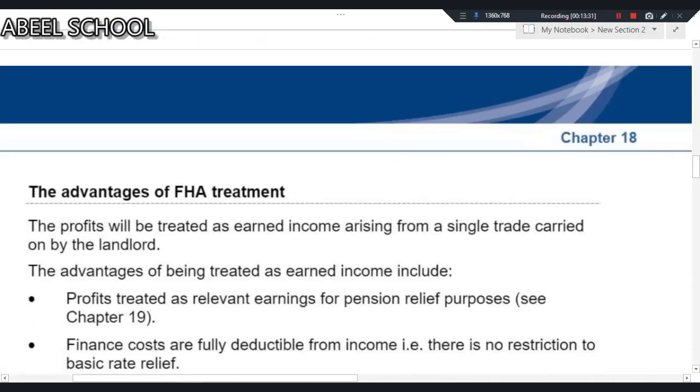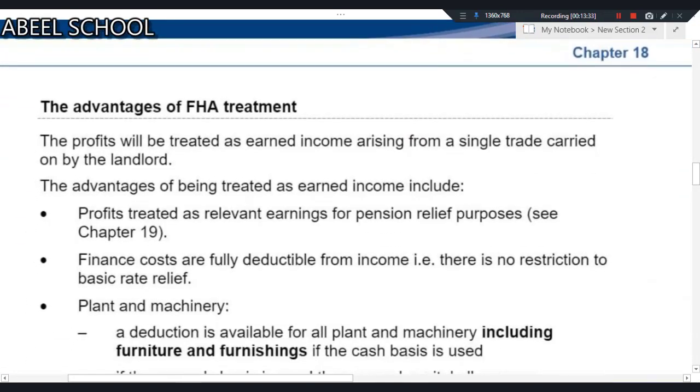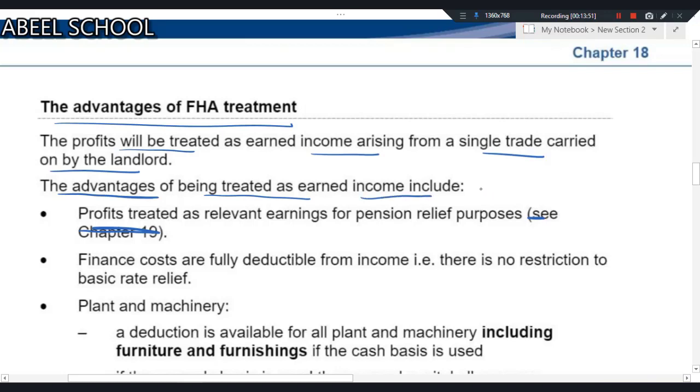Now, what are the benefits if an accommodation is a furnished holiday accommodation? Advantages of furnished holiday accommodation. The profit will be treated as an earned income arising from a single trade carried on by the landlord. Advantages of being treated as earned income include the following. So these advantages, dear student, these are L plus R, learn plus repeat. Try to number one understand and then you need to memorize them.